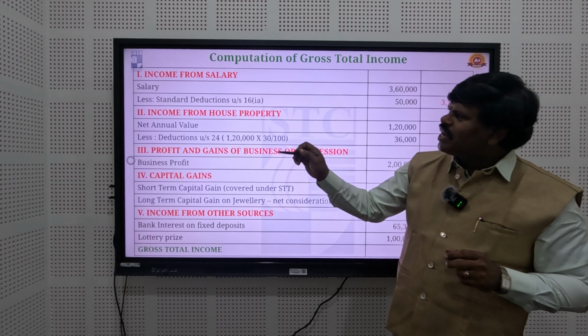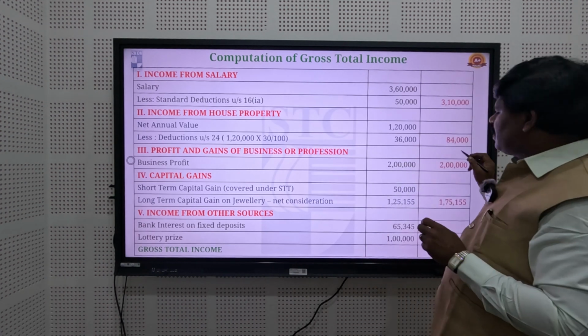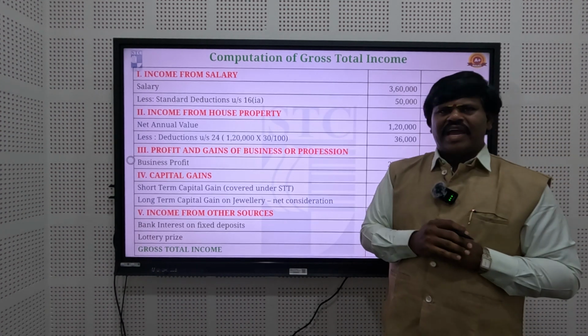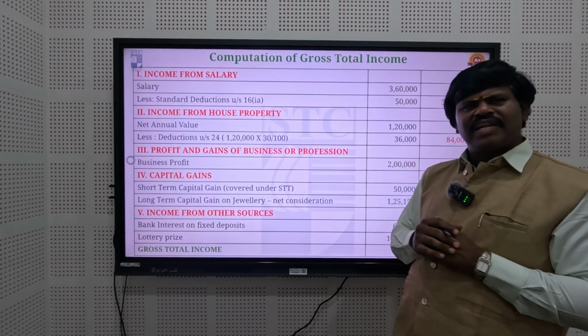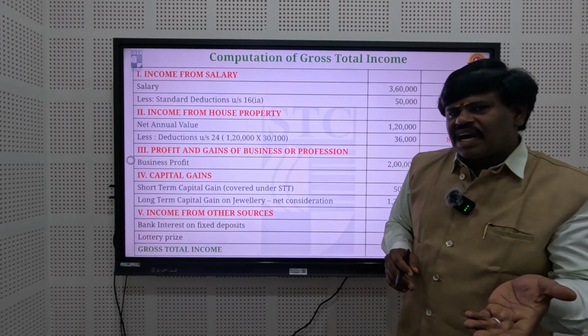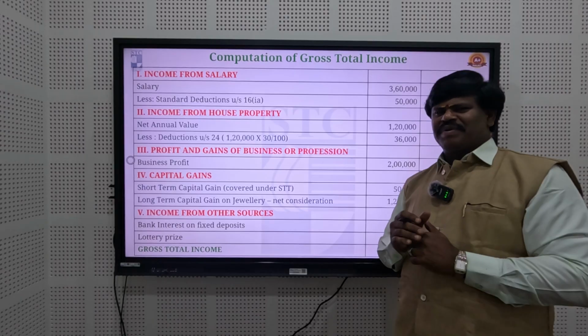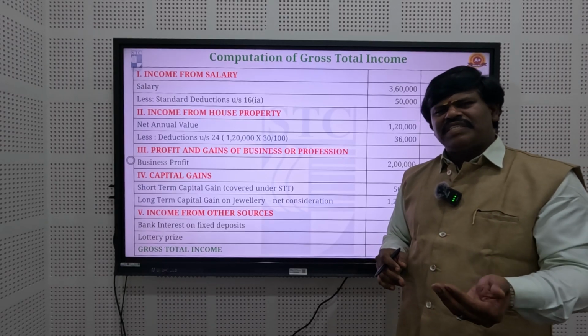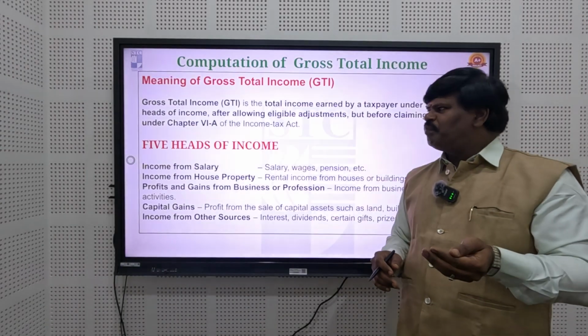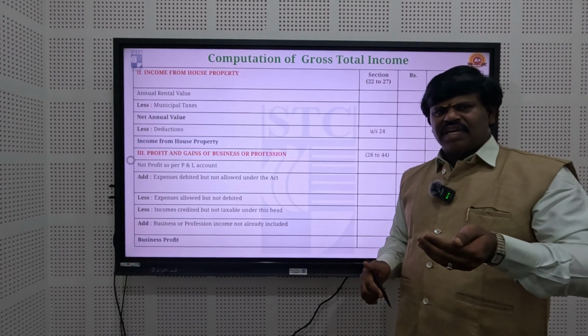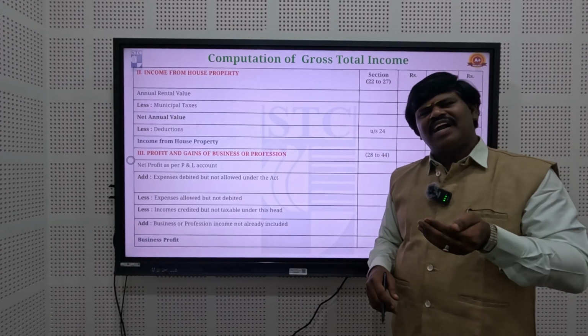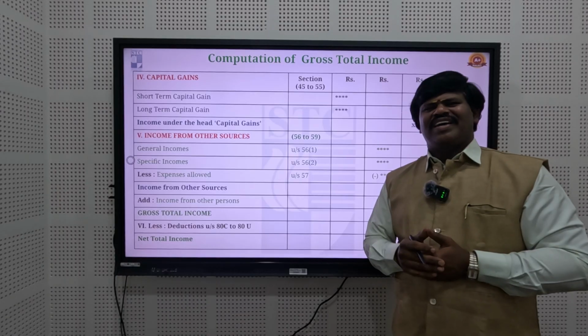One is short term capital gain, another one is long term capital gain. Two types of capital gain are available. Short term capital gain means the person earning the income within less than 3 years, it is called the short term capital gain.